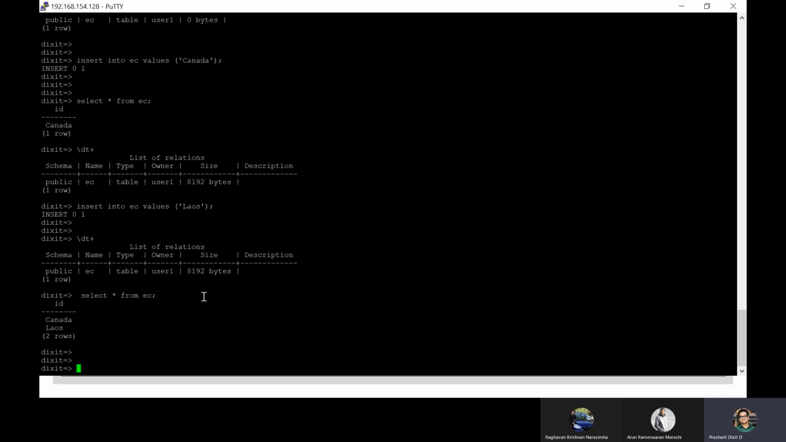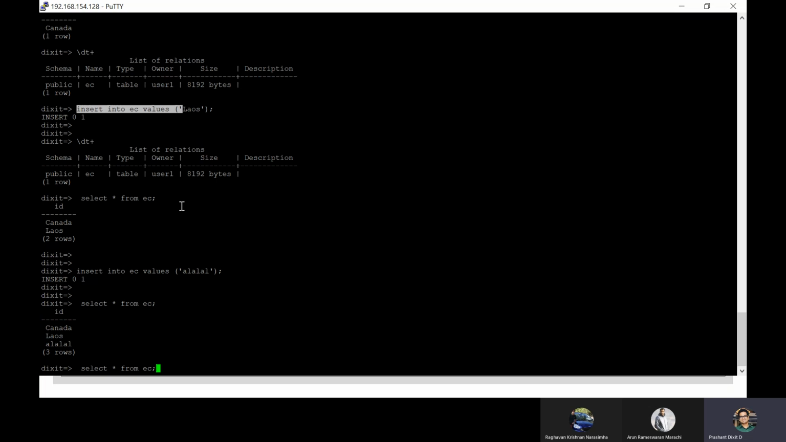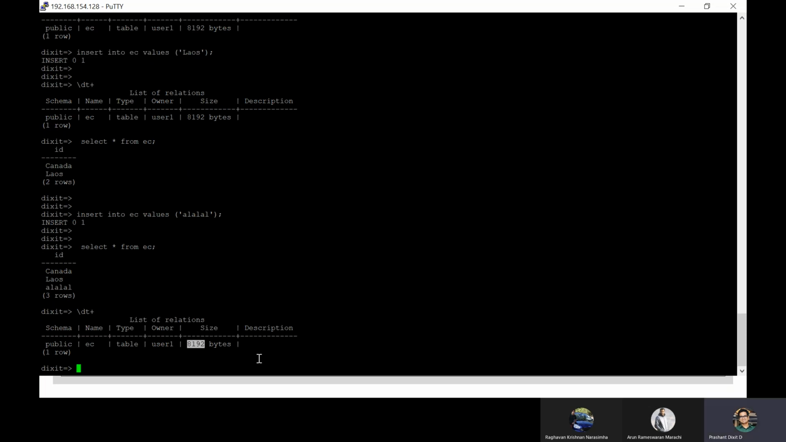But still, why has the size not changed? All because it hasn't reached the limit of the block storage. It still has space to cater a few more rows. So even if you do more inserts, you'll see. Okay, we got three values. Still the size is the same, right? But at a certain point, maybe if you do 10, 15, 20, 30 inserts, you'll see the size is now doubled. Then we get 8192 times 2 bytes as the size of that table. Okay, you got me?